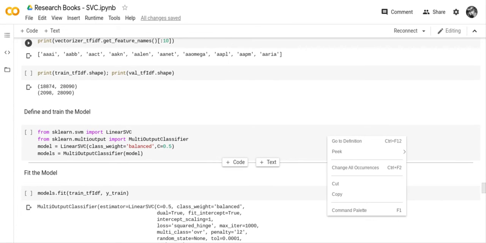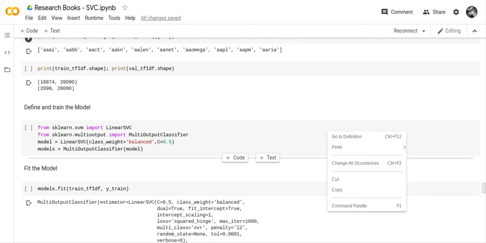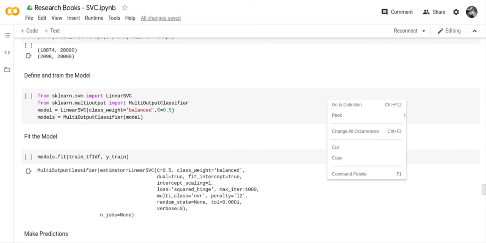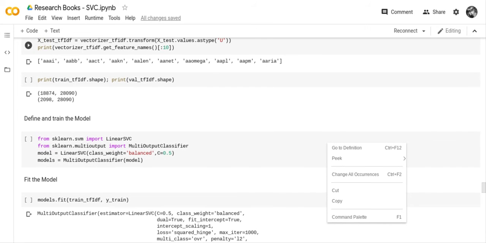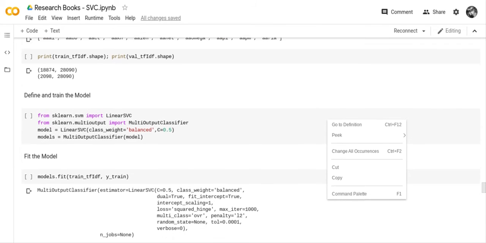The next thing we have is we printed train TF-IDF shape and val TF-IDF shape. And so we had 18,874 and 2098, and each of them had 28,090 columns.